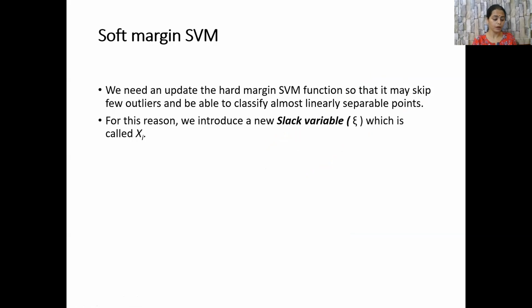Now, we basically consider that data is linearly separable. But this may not be the case in real life scenarios. We need an update to the hard margin SVM function so that it may skip a few outliers. It may forego correctly classifying a few outliers and be able to classify all the linearly separable points correctly.